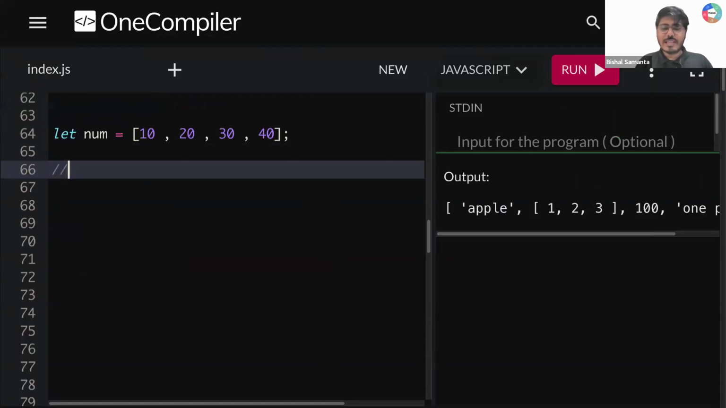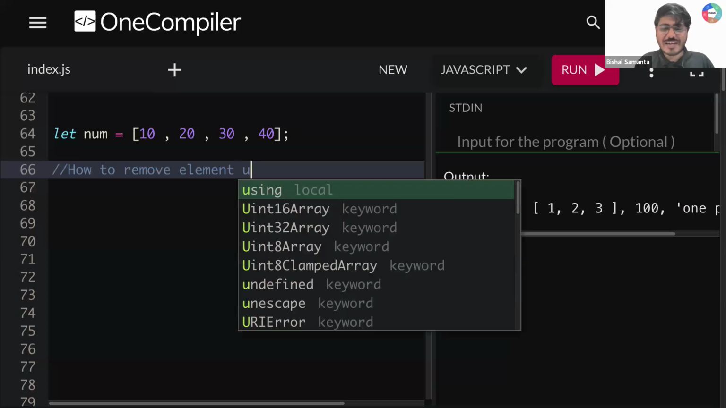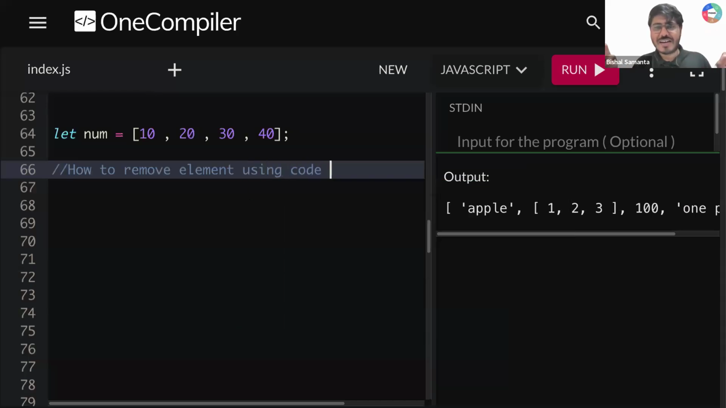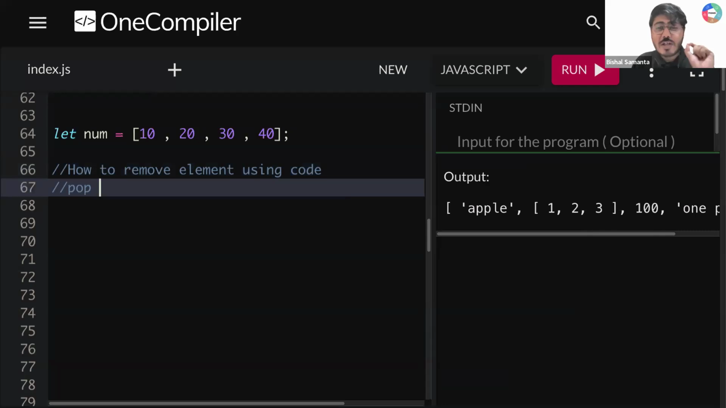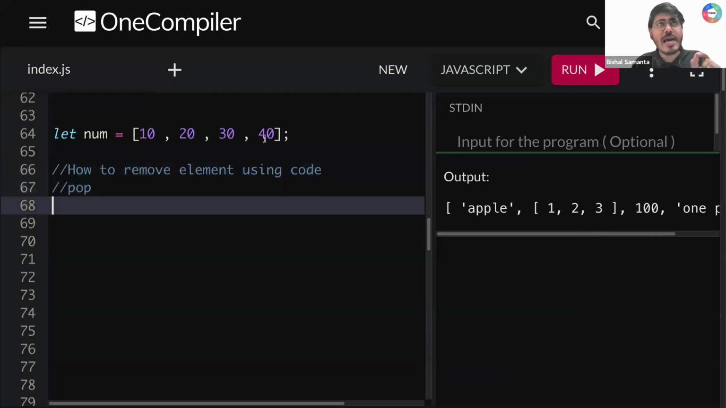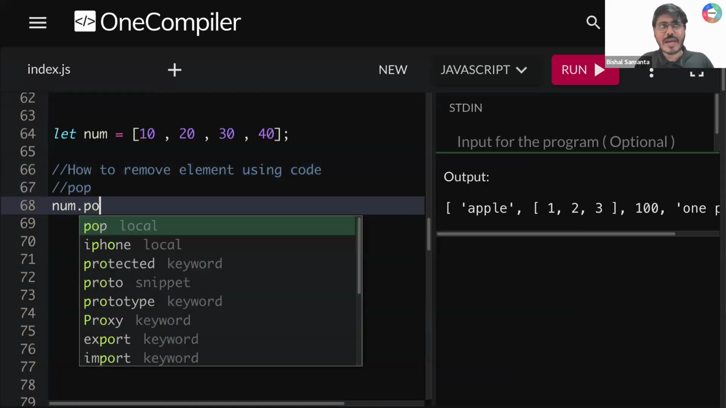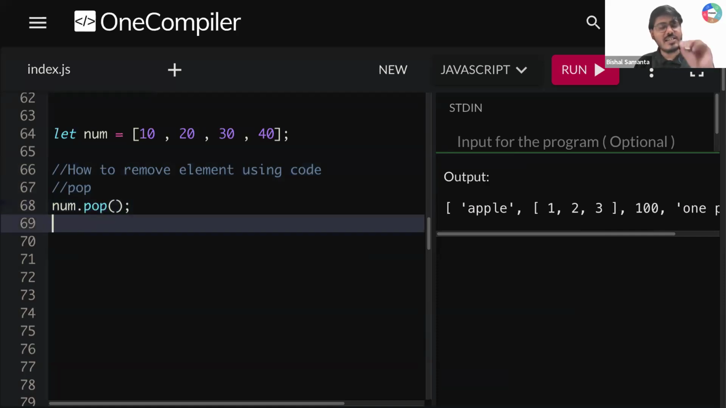So now we are going to learn how to remove an element using code. For that we have a superpower, guys, which is called the pop method. Can you all type pop? Whenever you write pop, this pop will help you remove an element from your array. So how to write it? Very simple. First, you need to write your array name. In this case, the array name is num. After that, I need to write pop. That's it, guys. There is nothing more than this. So num dot pop.